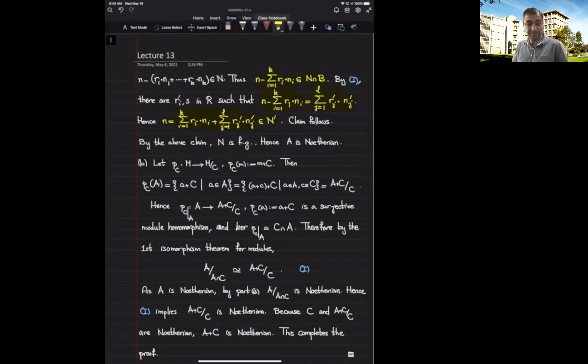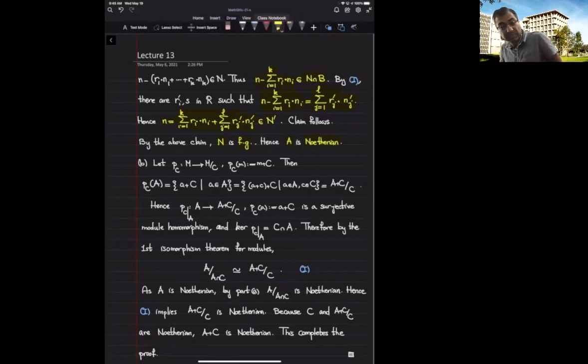We proved that every element of the module capital N belongs to the module N prime. And we had already shown and discussed that N prime is a submodule of N. Altogether, we are done. We show equality, and that implies that the submodule N is finitely generated. And that is true for every submodule of the module A, and therefore A is Noetherian. Okay, so we proved that every submodule of A is finitely generated.